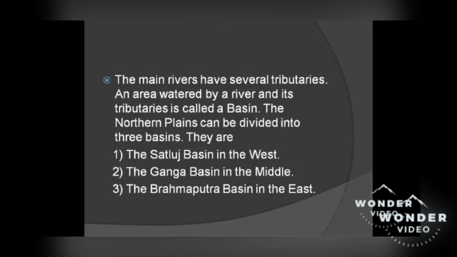The main rivers have several tributaries. An area watered by a river and its tributaries is called a basin. The northern plains can be divided into three basins. They are: first one the Satluj basin in the west, second one the Ganga basin in the middle, third one the Brahmaputra basin in the east.